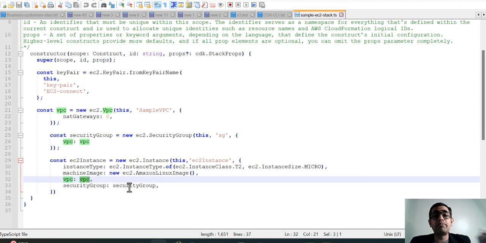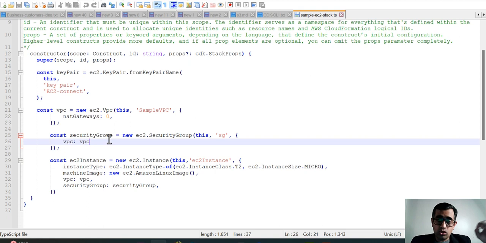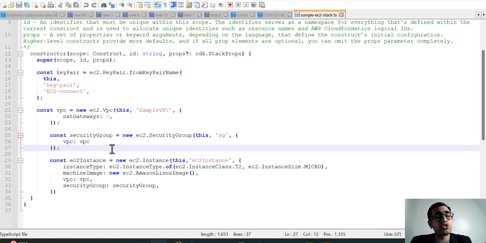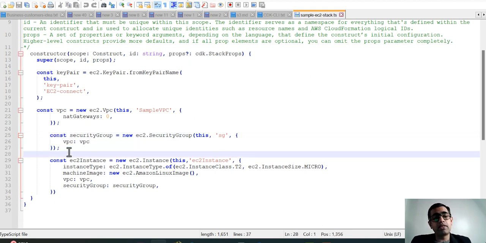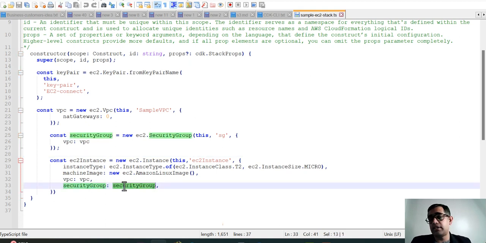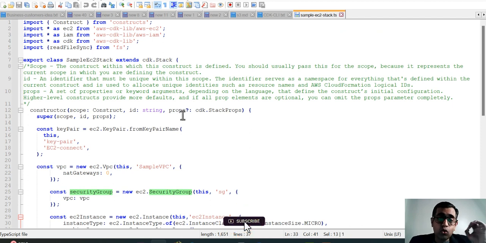If you see, there is a VPC that is already provided. You can provide the name of the VPC, and the second thing that you need is a security group. If you don't have a security group attached to the VPC, you can still create it here. That is what I've done here. Otherwise, you can just use whatever security group has already been created. Now, if you see, this is one of the codes that we have created.